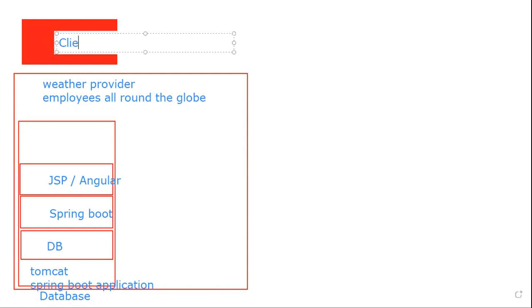You want to see the data? Weather. You want to see the weather in my place. So what I will do, I will go into his website. I will log into his website, select my region and see the data. That is what any customer will do. If you go to weather.com, that is what you will be doing. Yeah, let's take weather.com itself. So I go into the website and I see the data. So this entire box is a website.